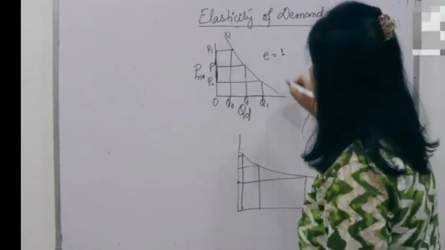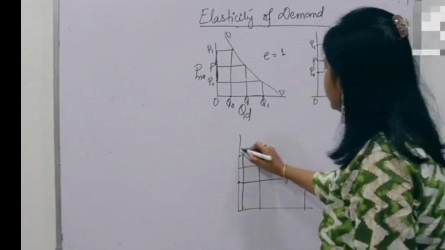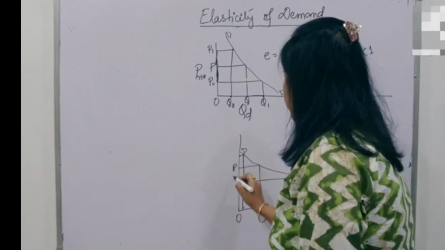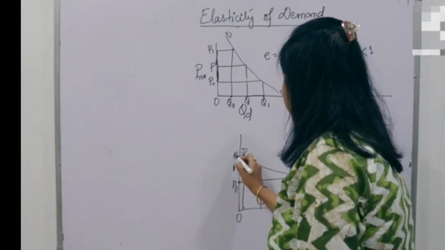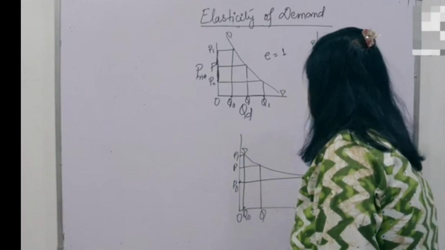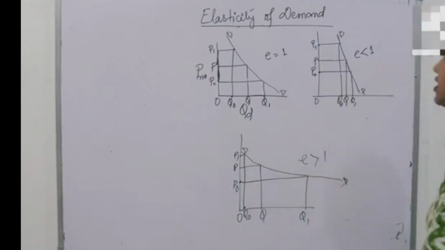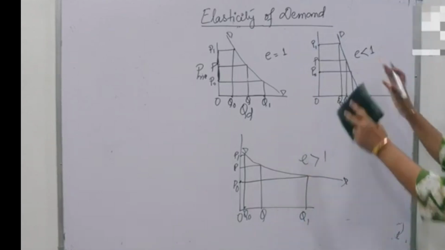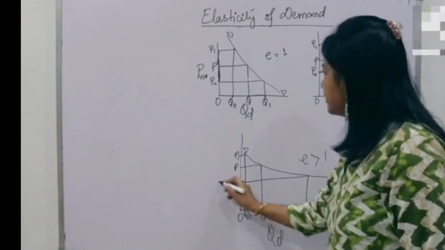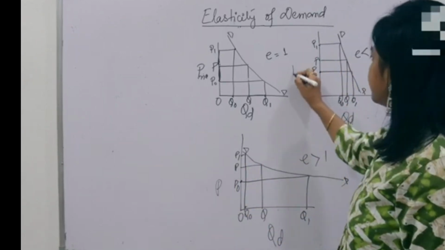These are all demand curves, DD. This was OP, OP0, OP1. This was OQ, OQ0, and OQ1. So this is a case of elasticity greater than 1. These are the real life situations. This is quantity demanded, this is price.